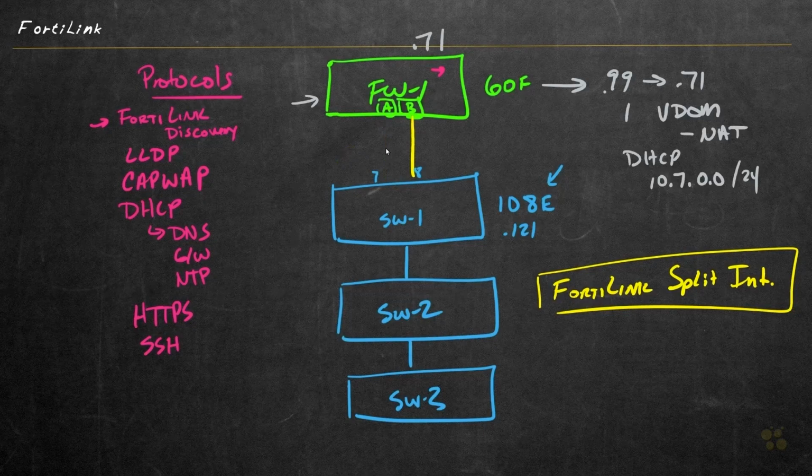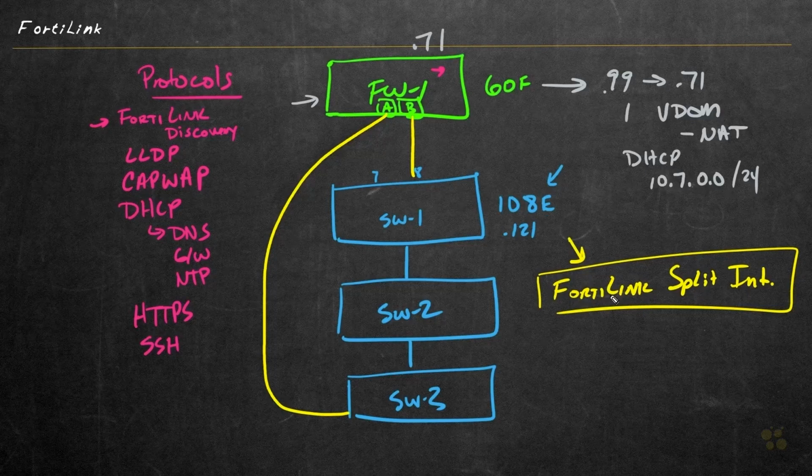However, if we were going to change that, and let me remove one of these links, let's imagine instead of the existing configuration that we do this: we connect port A on the firewall, which is a member of the FortiLink interface, down to Switch 3. And port B, which is also a member of that same FortiLink interface, we connect it to Switch 1. So now we have 2 different ports as part of the FortiLink interface, but they're going to different switches.